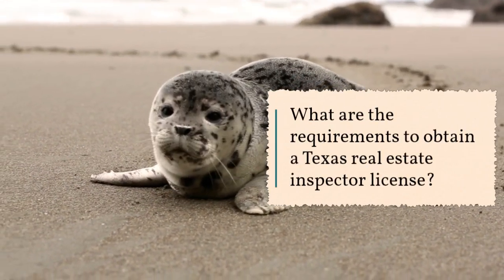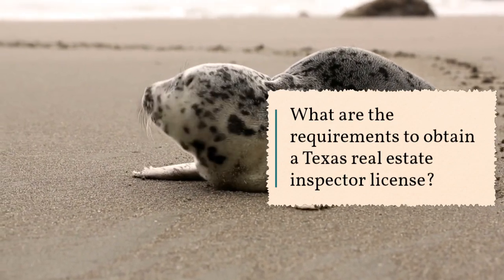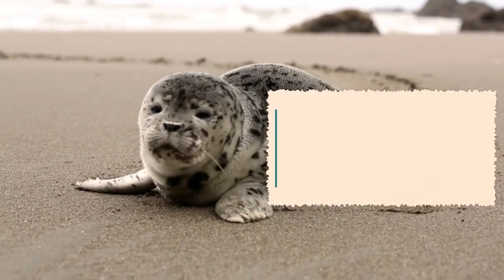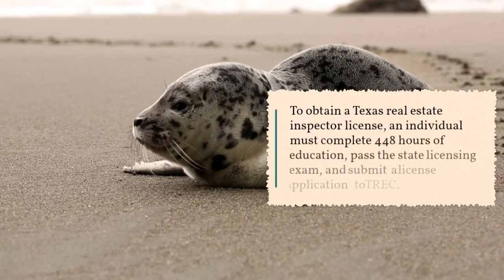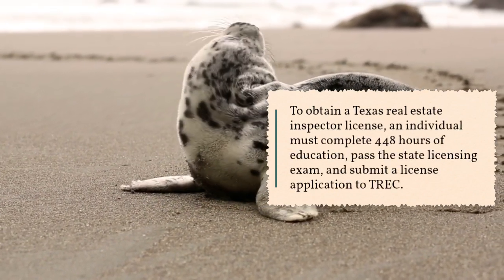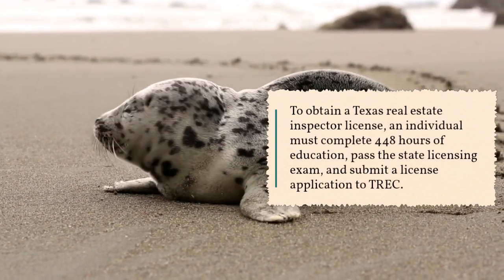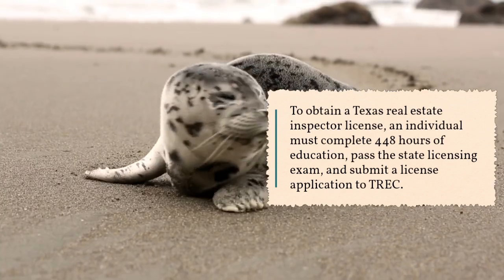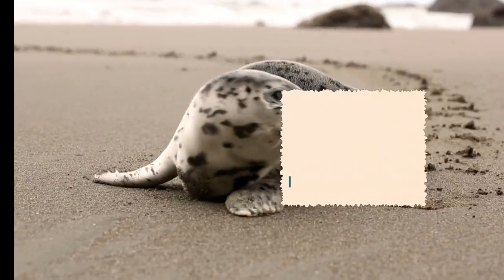What are the requirements to obtain a Texas real estate inspector license? To obtain a Texas real estate inspector license, an individual must complete 448 hours of education, pass the state licensing exam, and submit a license application to TREC.